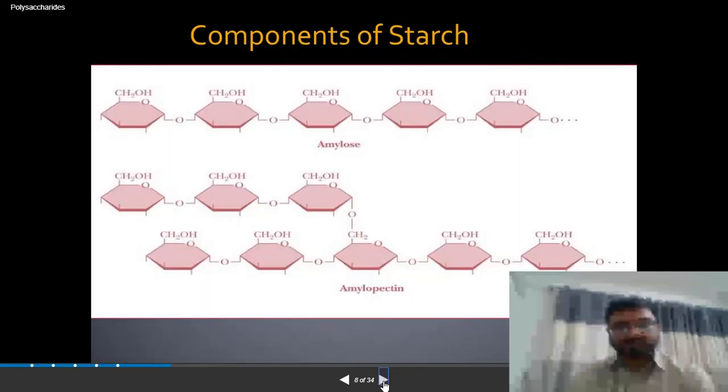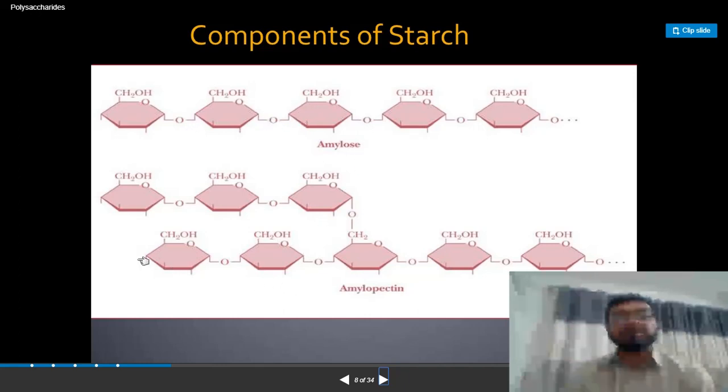We will see the structure of this one. So look at this one. This is the structure of the amylose. So you can see it's a straight chain. All of these are glucose molecules having the glycosidic linkage of alpha 1,4. You can see here, this is the alpha 1,4 linkage. This is the alpha 1,4 linkage.